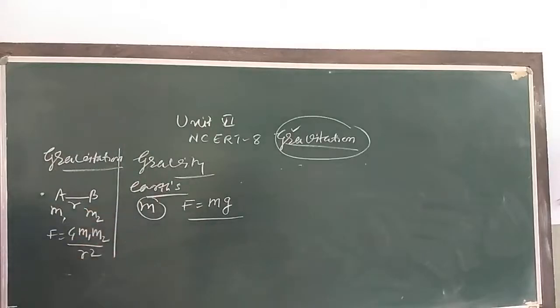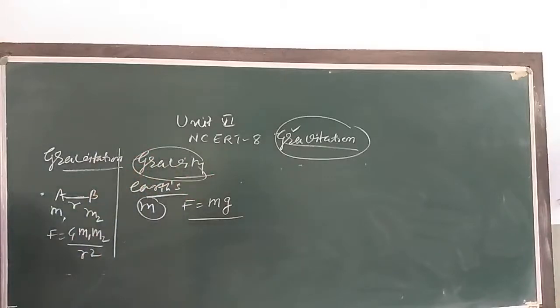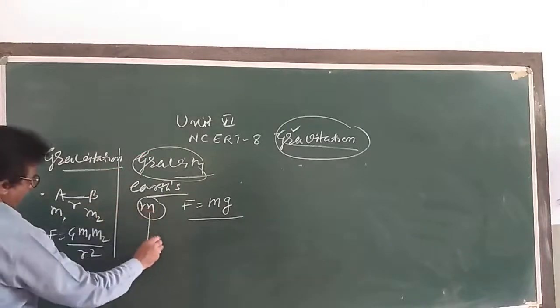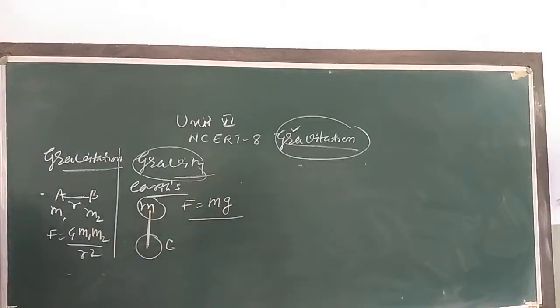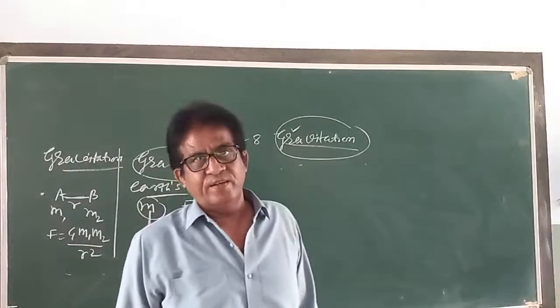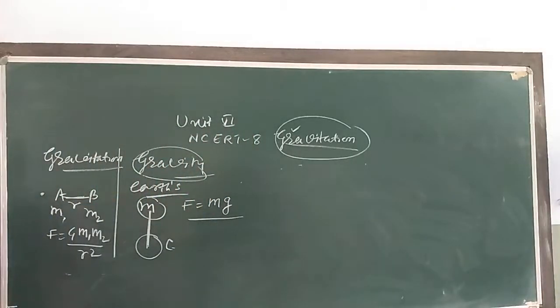That is called gravity. The direction of the gravitational force on a body A due to a body B is along AB. Whereas the direction of the force of gravity on a body is along the line joining the body and the center of the earth. Here, this is there, like this, and is directed towards the center of the earth. Okay? So this is the difference between gravitation and gravity.